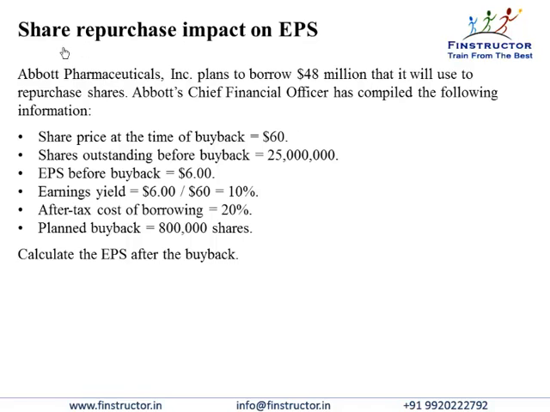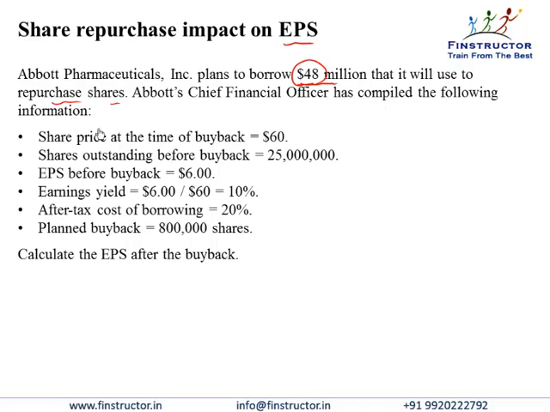So let's see the impact of a share repurchase on the earnings per share of the company. Abbott Pharmaceuticals plans to borrow $48 million that it will use to repurchase the shares. So the company is borrowing money to buy back equity, or it's taking on debt to retire equity.